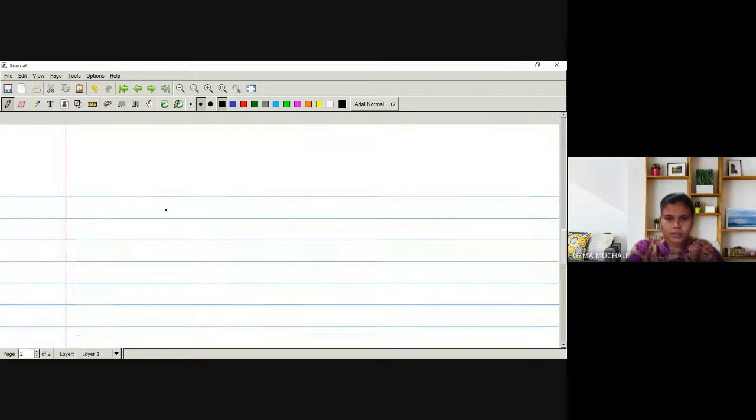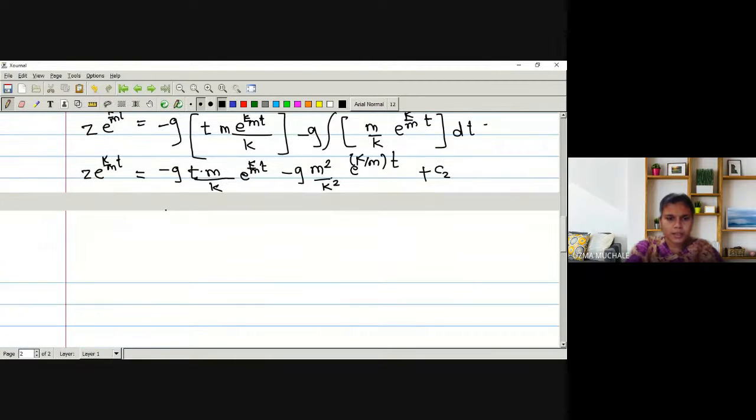Okay, so here we have this term, right? Next, first we will evaluate this term, because e raised to k by m t is also here, and e raised to k by m t is also here. So we'll do one thing: we will divide this whole equation by e raised to k by m t.